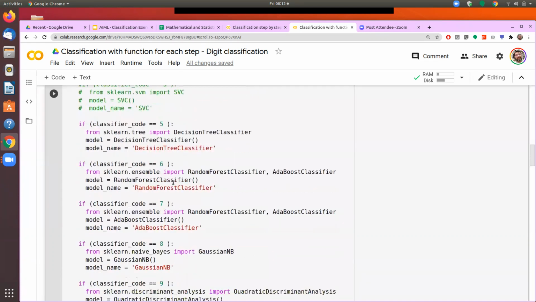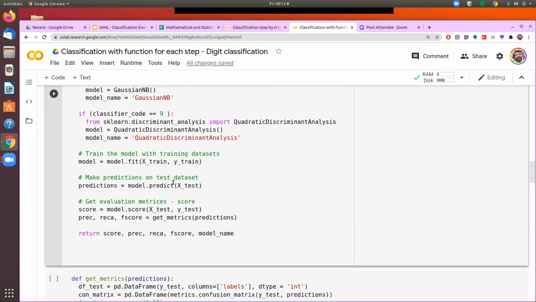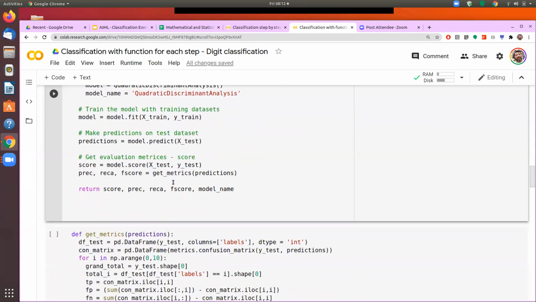So having done the same thing for different types of classifiers, now the common process is that I call the fit function on the model, and that fit function requires x train and y train as inputs, and this fit function is used for training. Then I call the predict function. I make the prediction on X test and I store all the results into predictions.